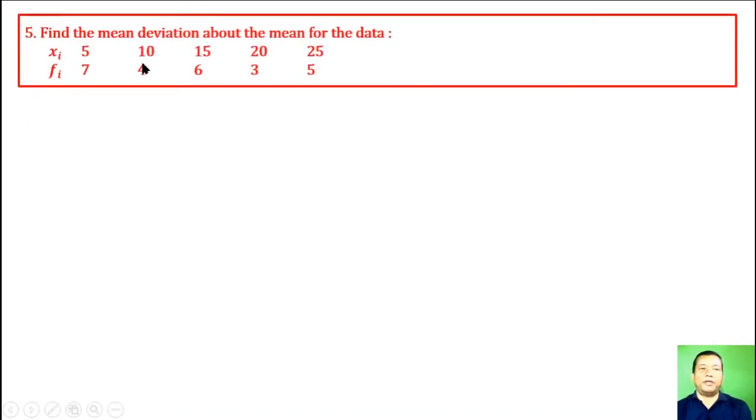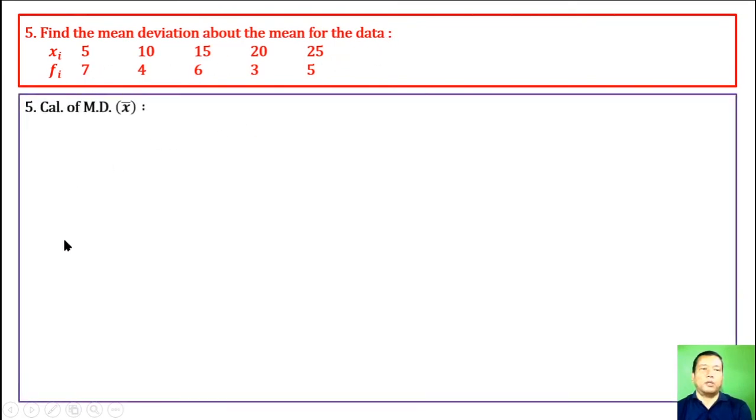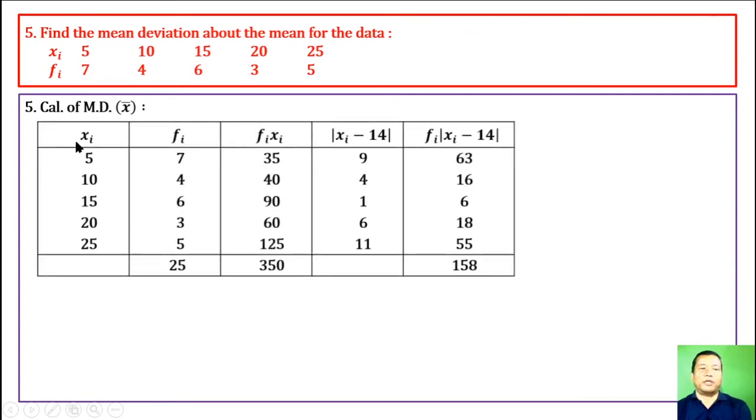Question 5. Find the mean deviation about the mean for the data, which is a grouped frequency distribution. Calculation of mean deviation from mean. Make a table with xi column, fi column, fi xi for finding the mean, and the absolute value of xi minus the mean 14, then fi into absolute value of xi minus 14.